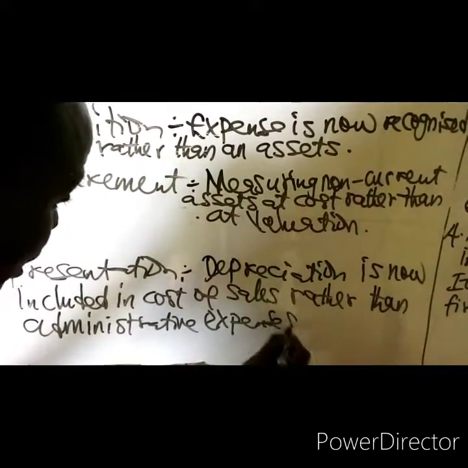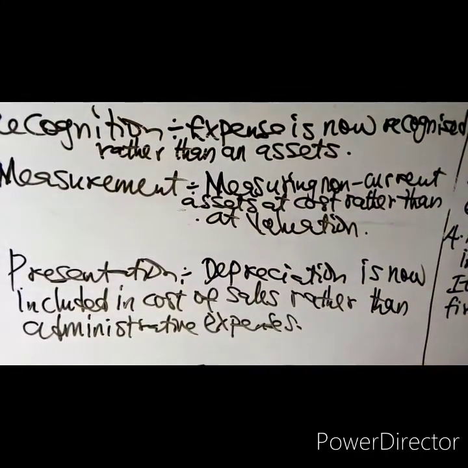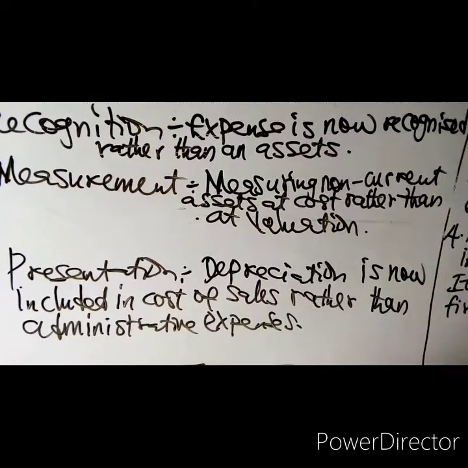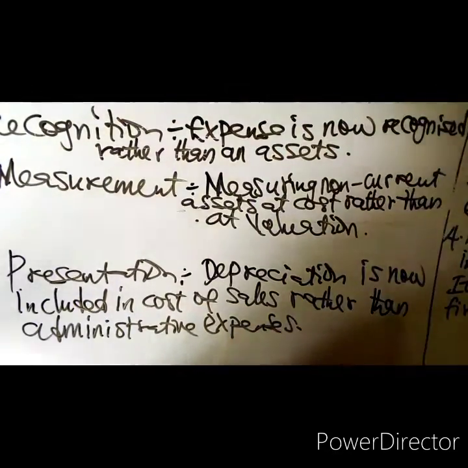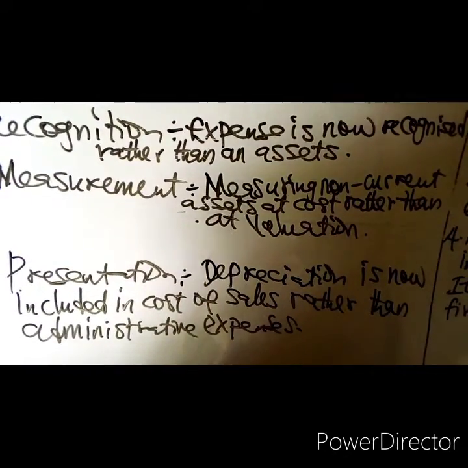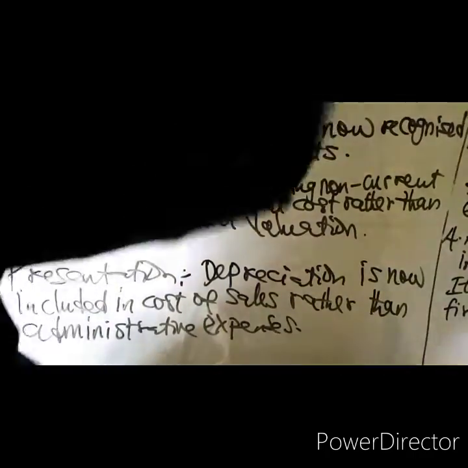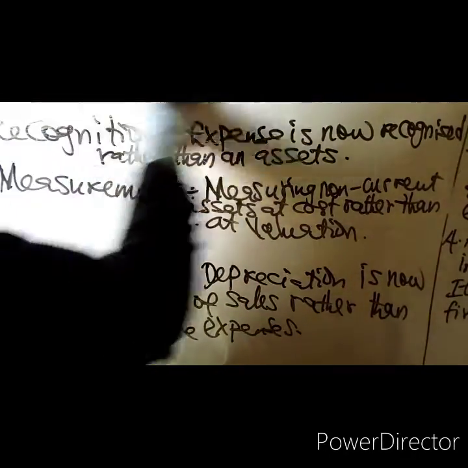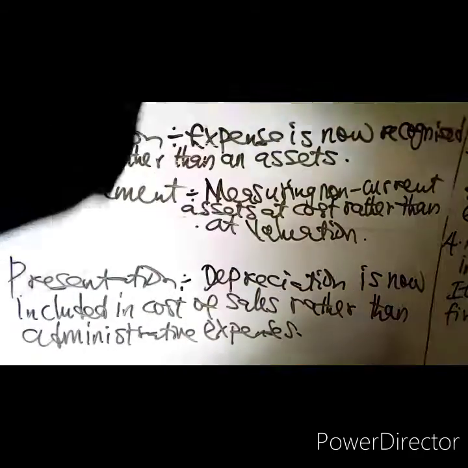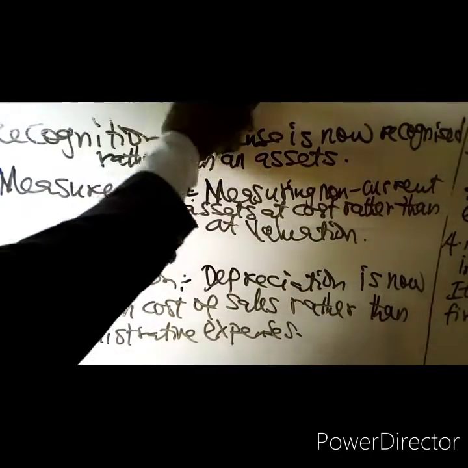The entity has previously used to charge depreciation to administrative expenses, but now they want to be charging it to cost of sales. That means their policy has changed. That is presentation. The way they used to present that item has changed. That is what we mean by presentation.